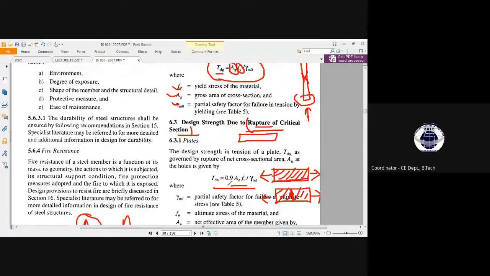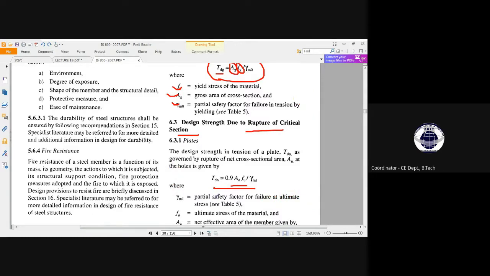And see, we have also reduced it by 0.9, meaning 9 out of 10. So we are not taking its 100% capacity. We are only taking 90% of its capacity. So from this formula, we can get the design strength due to rupture of the critical section of the plates. Okay.